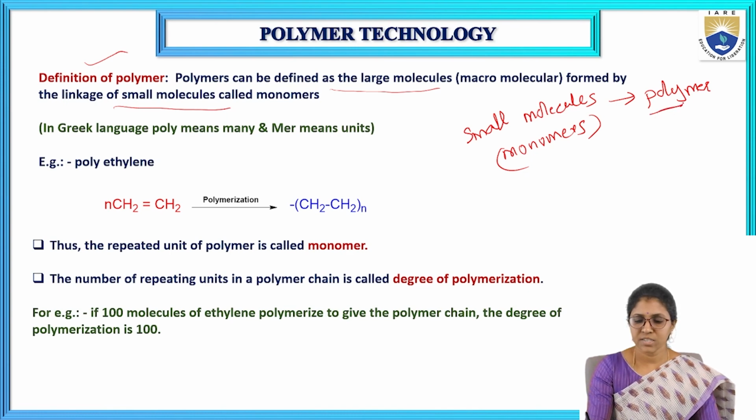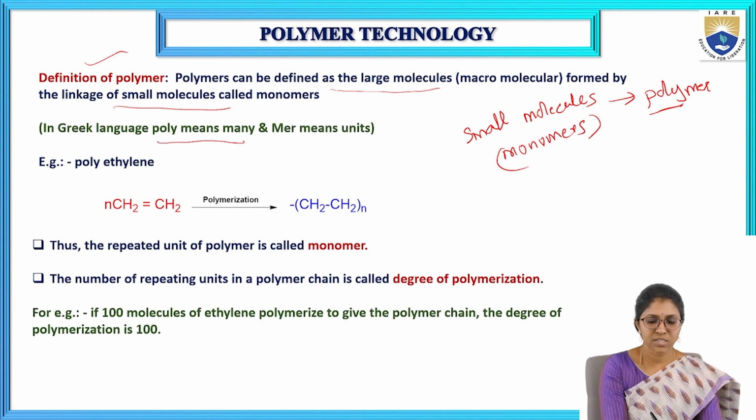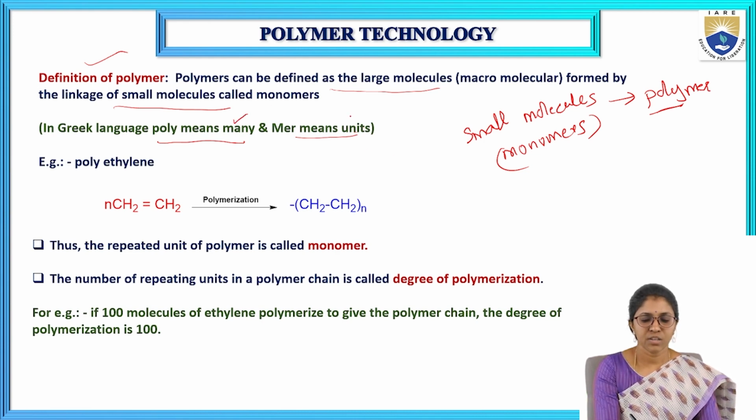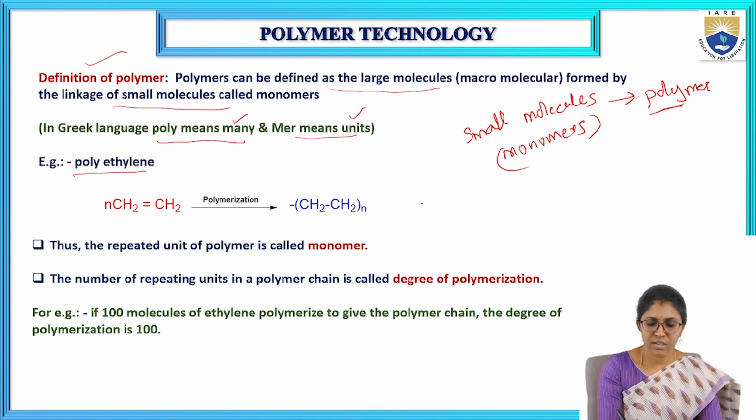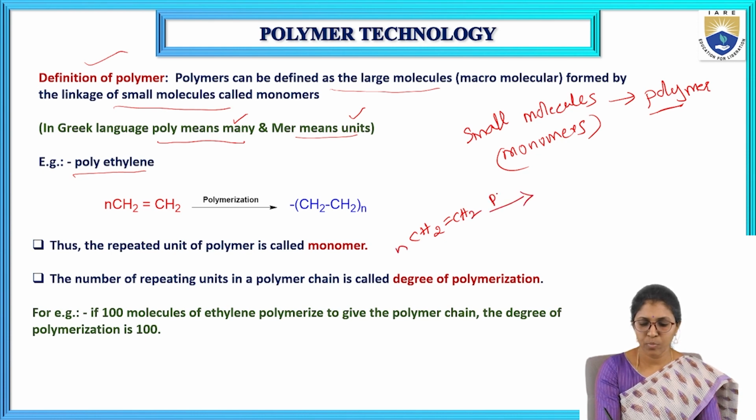So a polymer is a macro or large molecule formed by the linkage of monomers or small molecules. In the Greek language, poly means many and mer means units, so poly units. An example of a polymer is polyethylene. A number of ethylene molecules linked together can undergo polymerization and form polyethylene.